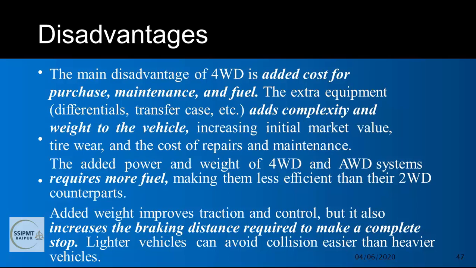Right? Lighter vehicles can avoid collision easier than heavier vehicles. A very important disadvantage is that it has less braking effect. Reason? Because of heavier weight, which increases the braking distance required to make a complete stop. And always remember, lighter vehicles can avoid collision easier than heavier vehicles. Right? So these are the disadvantages of all-wheel drive or four-wheel drive.